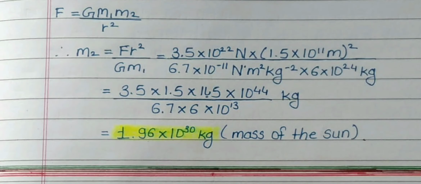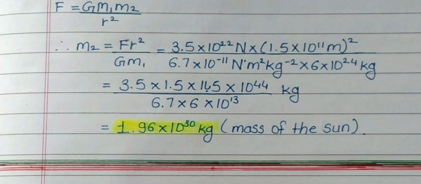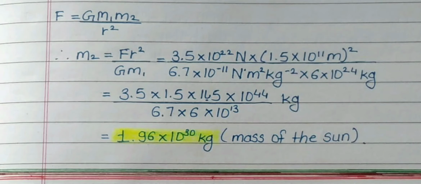So m2 is equal to F r square upon G m1, which is equal to 3.5 into 10^22 N into 1.5 into 10^11 m square upon 6.7 into 10 to the power minus 11 N m square kg minus square into 6 into 10^24 kg, which is equal to 3.5 into 1.5 into 1.5 into 10^44 upon 6.7 into 6 into 10^13 kg, which is equal to 1.96 into 10^30 kg, the mass of the sun.